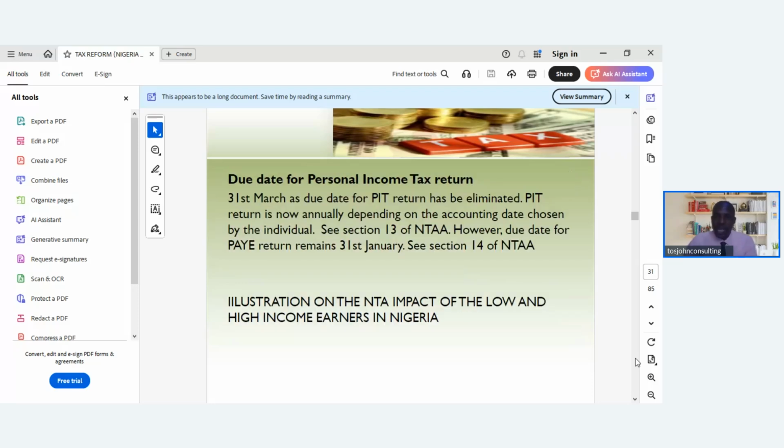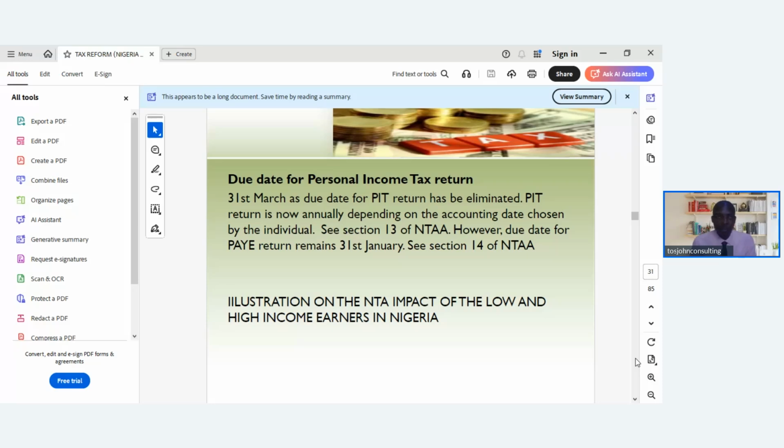Due date for personal income tax return is 31st March, as the due date for PIT return has been eliminated. So what we have now before the NTA for next year is that annual return must be filed on or before 31st of the following year, right? So we are intending to identify now the annual returns for employees. For PAYE, it must be filed next year January, on or before 31st of January.